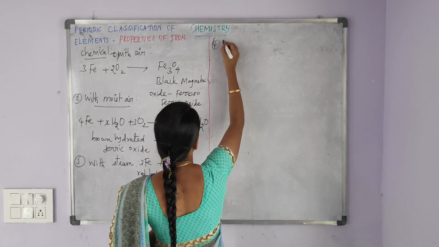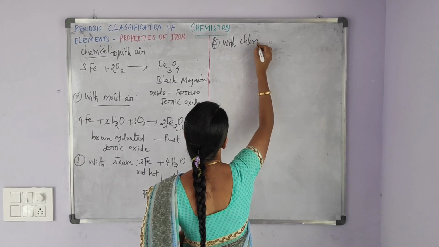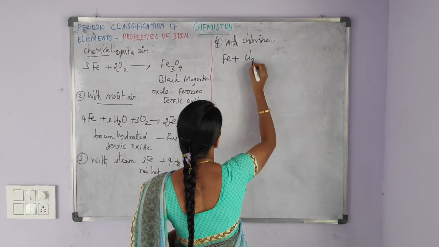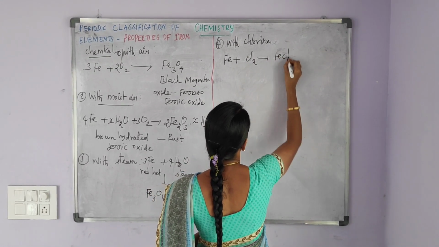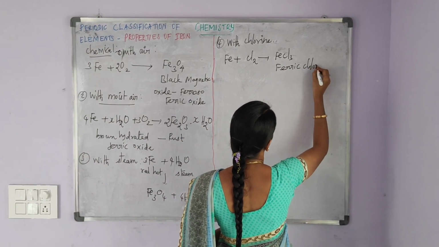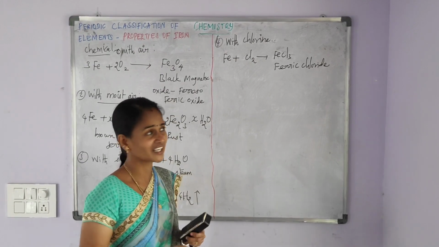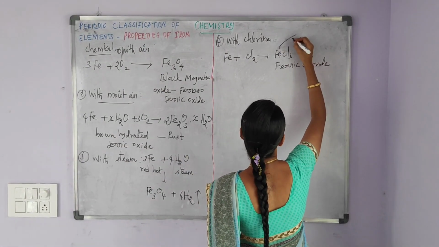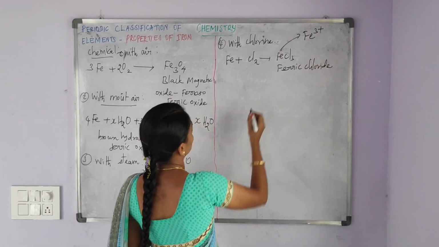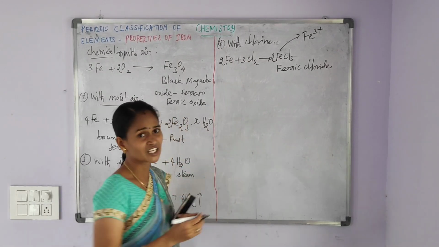Next, reaction with chlorine. Iron reacts with chlorine. It forms ferric chloride. If the iron compound is expressed as ferric, iron is present in the form of Fe3+. Balancing the equation, here 2, here 3 and then here 2.